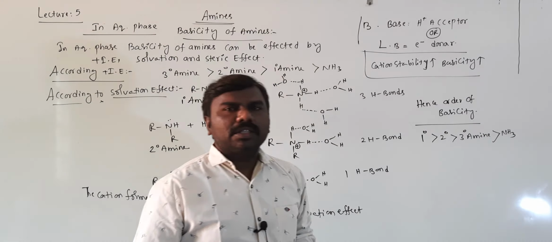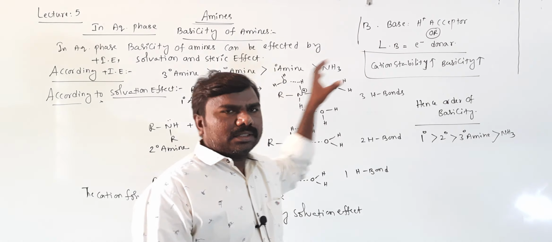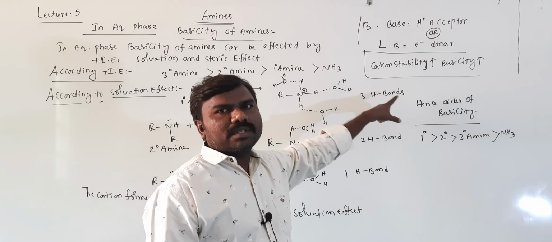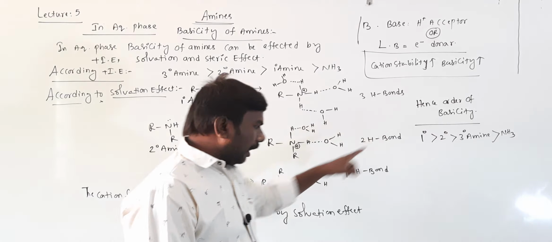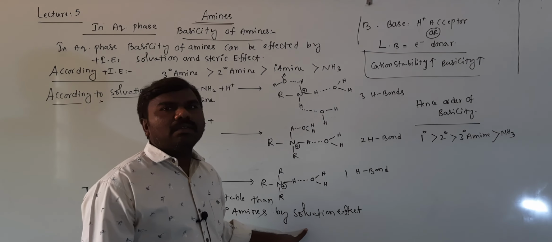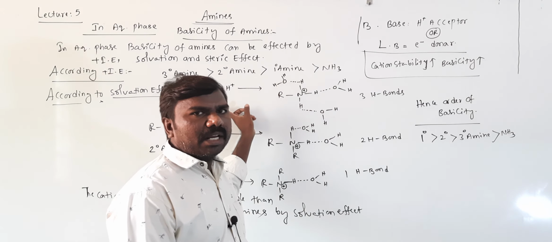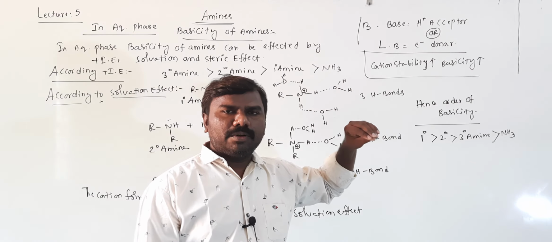Right students? If the cation stability increases, basicity also increases. The primary amine is more basic according to which effect? Solvation effect, because the cation formed by the primary amine is more stable due to more hydrogen bonds.